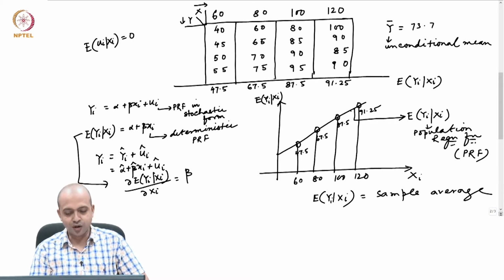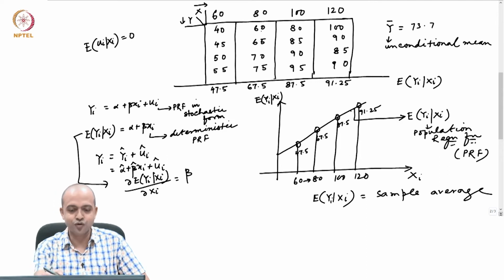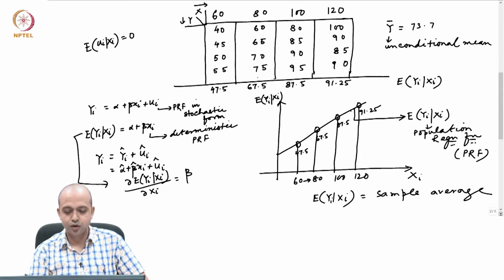Similarly, when income changes from 60 to 80, the model says the predicted consumption should be 67.5, but actual consumption is 60, 65, 70, 75. When it goes from 80 to 100, then it becomes 87.5, but actual consumption in this group is 80, 85, 90, 95.